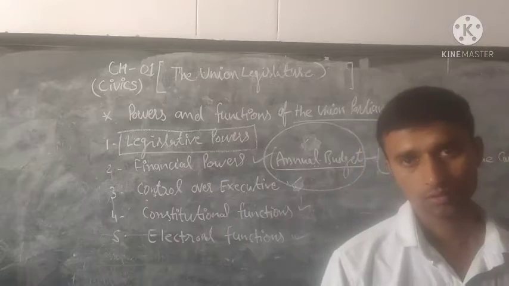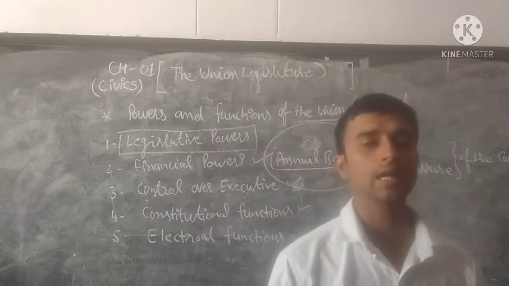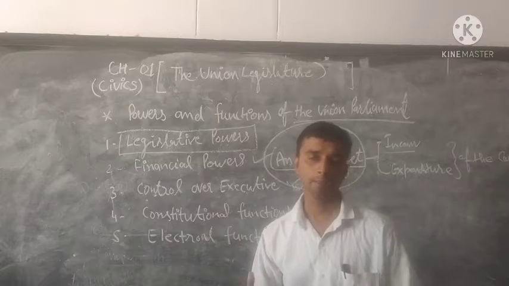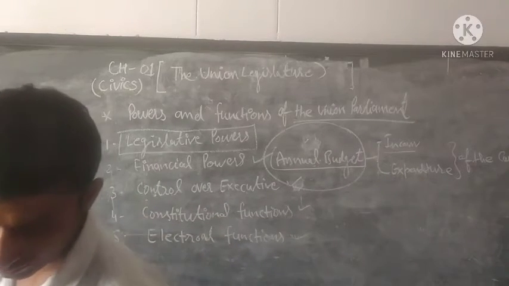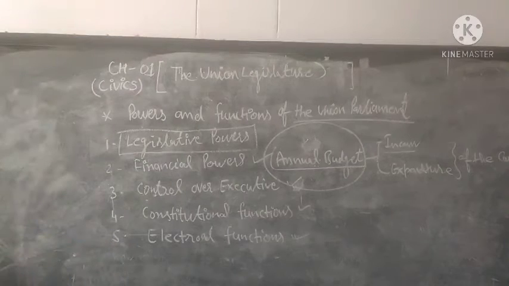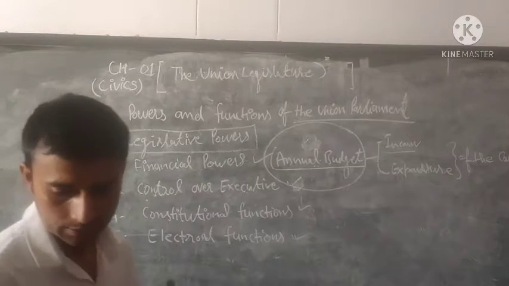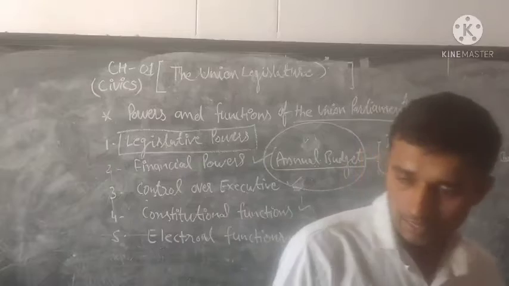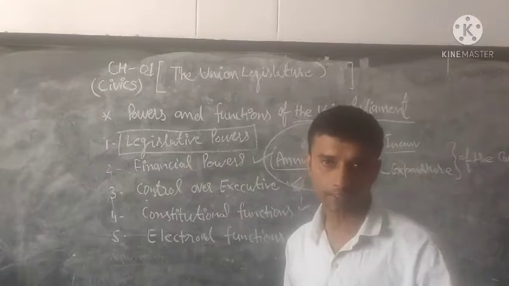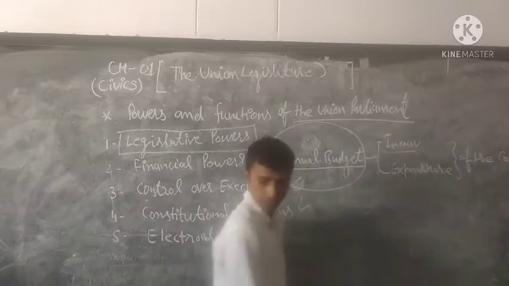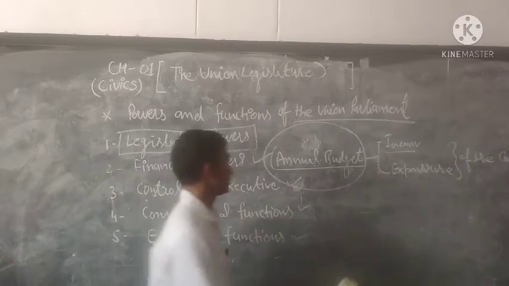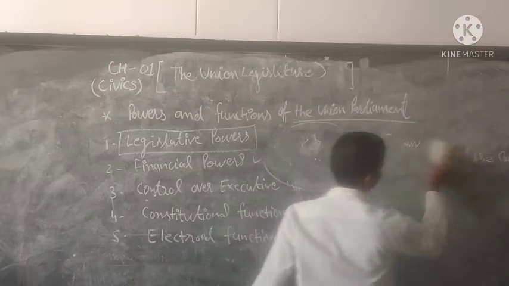Second power: salaries of MPs and ministers. The allowances and salaries received by the MPs and ministers are determined by the parliament from time to time.